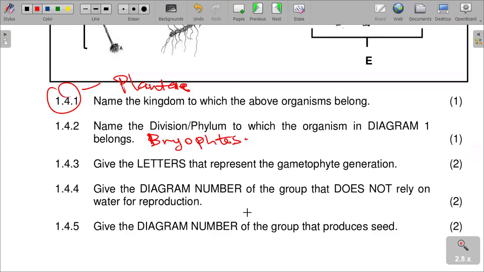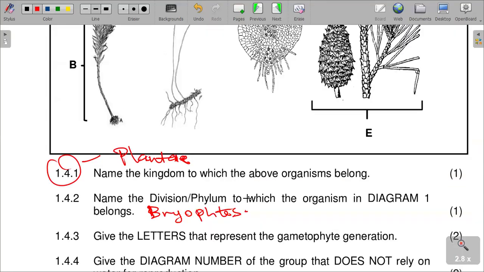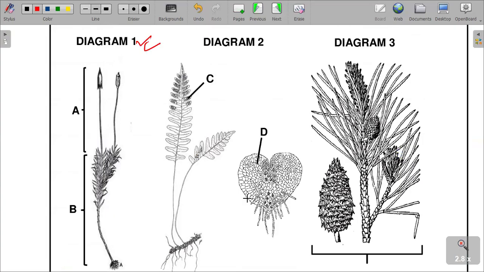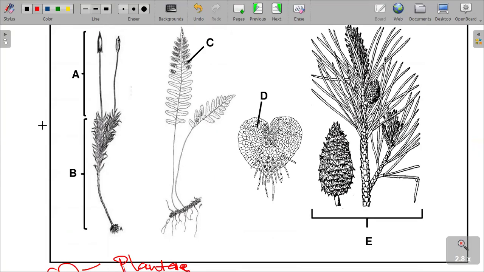And then give the letters that represent the gametophyte generation in the diagram above. We can say that B can be correct to represent it, and also D can be correct.